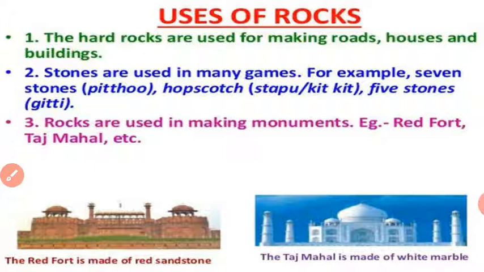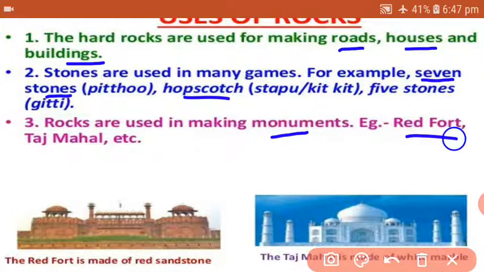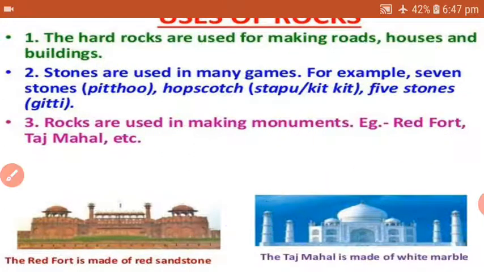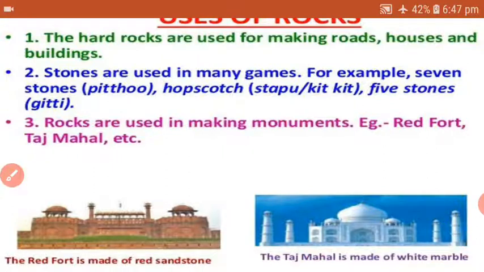Uses of rocks: we can find that hard rocks are used for making roads, houses, and also buildings. A number of games also use stones. Some names are given, as you can find: 7 stones, hopscotch, and 5 stones. These might be the games you would be playing with the help of stones. Rocks are also used in making monuments. We have a number of examples here. You can find the picture of Red Fort and also the picture of Taj Mahal. Red Fort is made of sandstone and the Taj Mahal is made of white marble, as you can see.